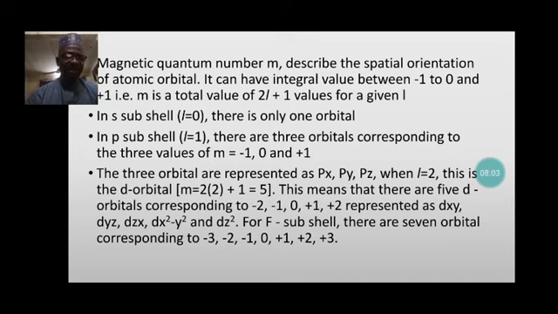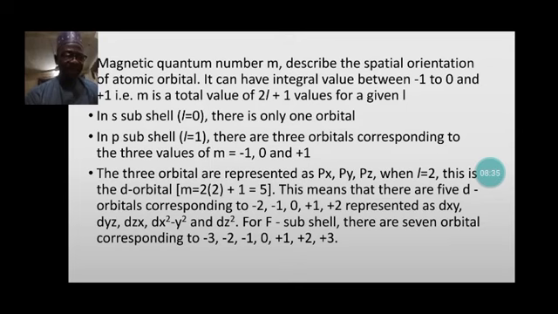So m has a total of 2l plus 1 values. It gives an s subshell, which is l equals 0, one orbital. In the case of the p subshell, which is l equals 1, we can have three orbitals corresponding to the three values of -1, 0, and +1. And the three orbitals are represented as px, py, pz.